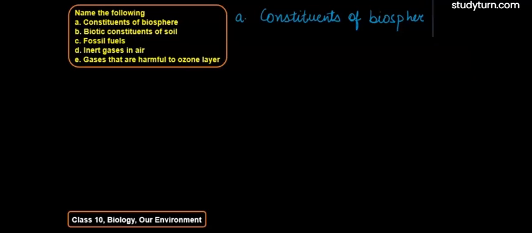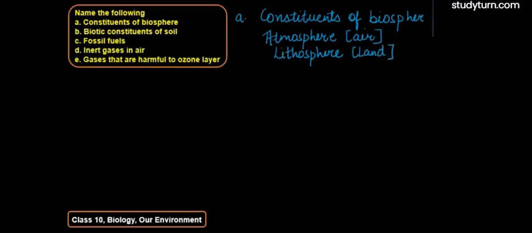So constituents of biosphere consist of atmosphere, which represents air, lithosphere, which represents land, and hydrosphere, which represents water.